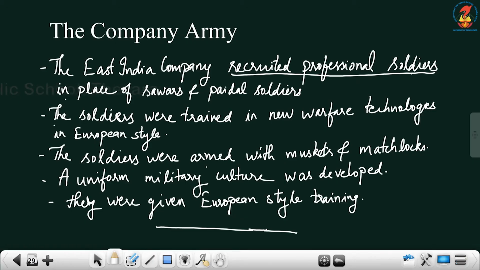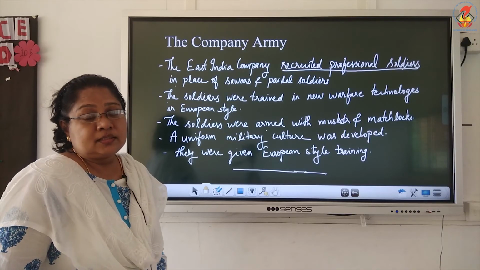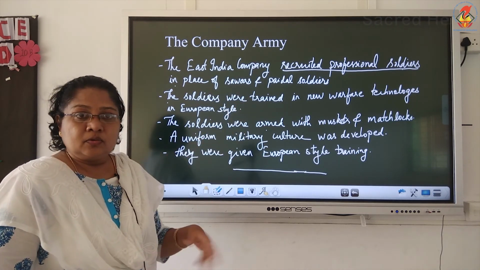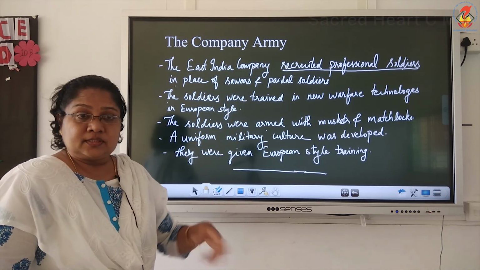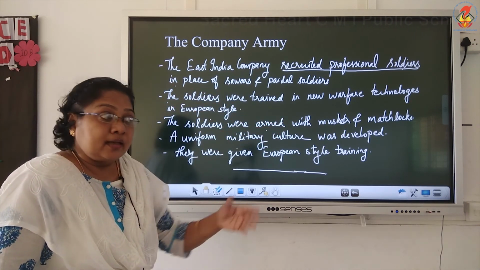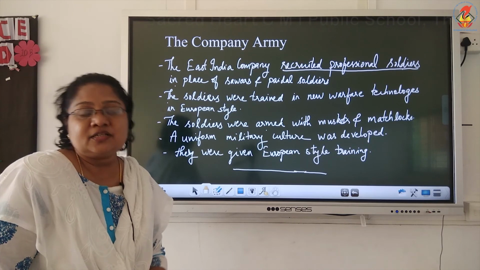The English East India Company began to recruit professionals instead of sawars and paidal soldiers. Before, the army consisted of sawars, soldiers on horseback, and paidal soldiers, foot soldiers, who walked. Now they began to recruit professional soldiers.